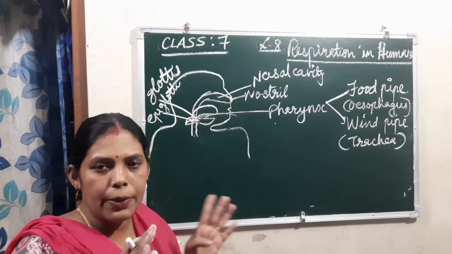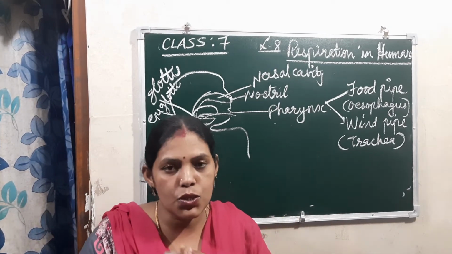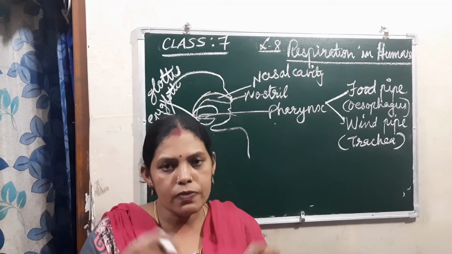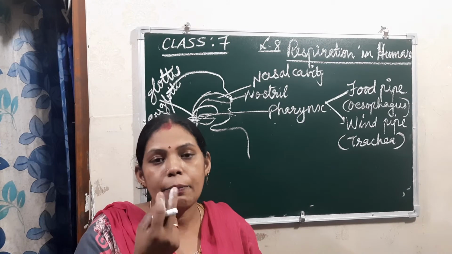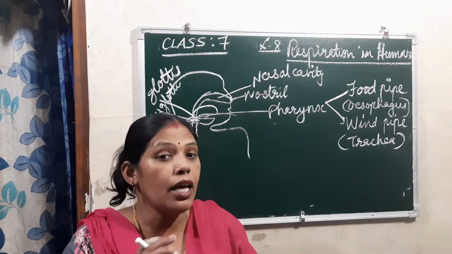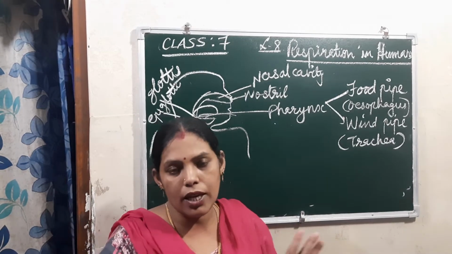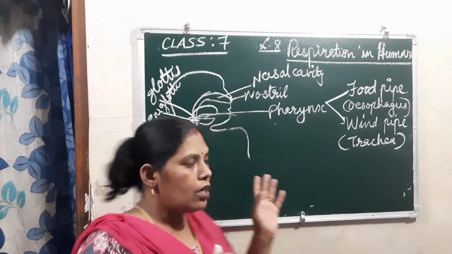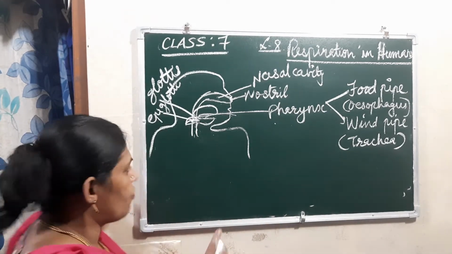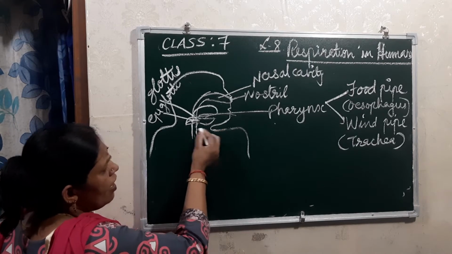Okay, this is what happens. That is why, when we are eating food, elders advise us not to talk in between. Because when we are talking, what happens? These food particles may by mistake enter inside the windpipe. If food goes inside the windpipe, it is very dangerous. So to avoid that, we should not talk at that time and should take care. Okay, so the food goes here and here, see, near the throat.